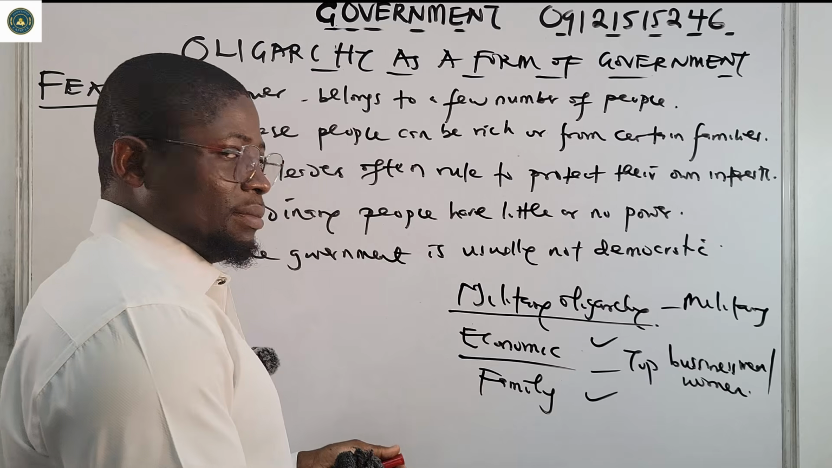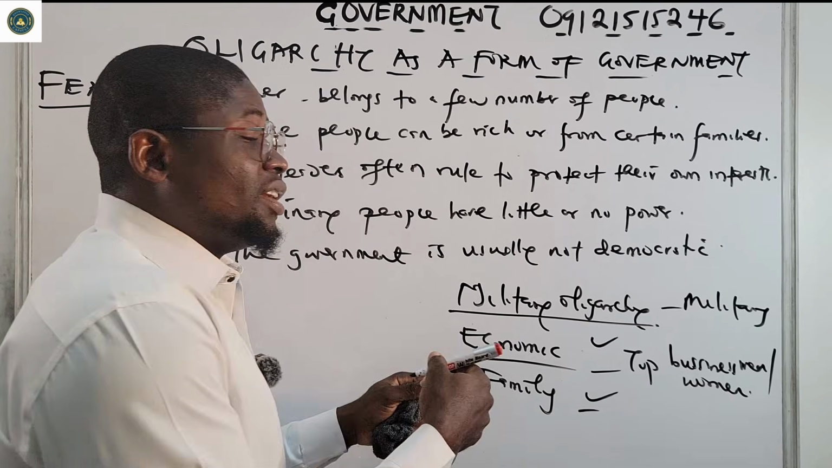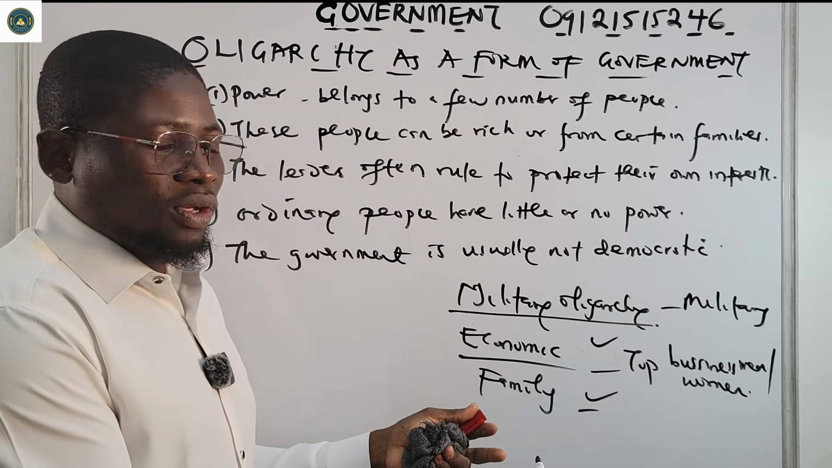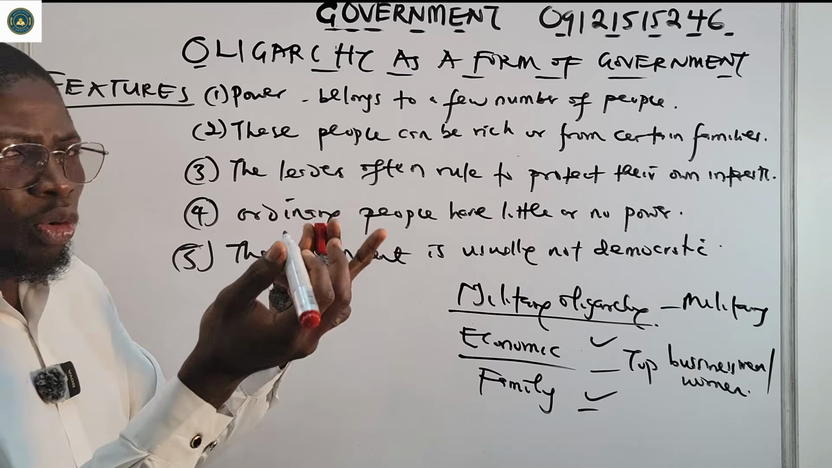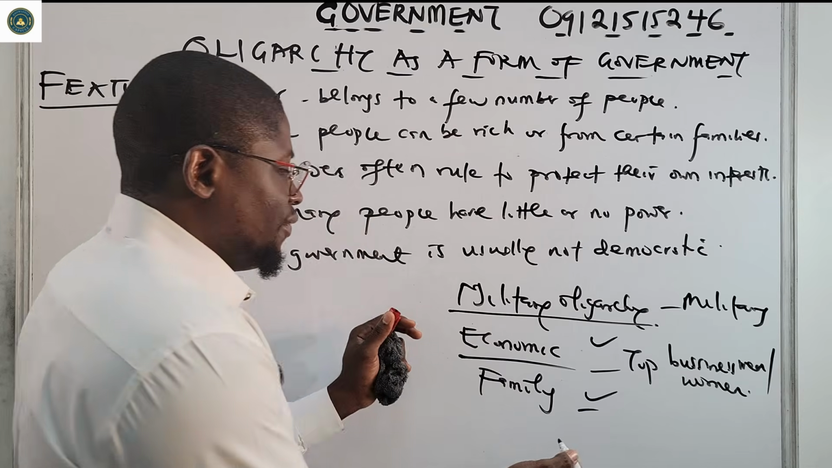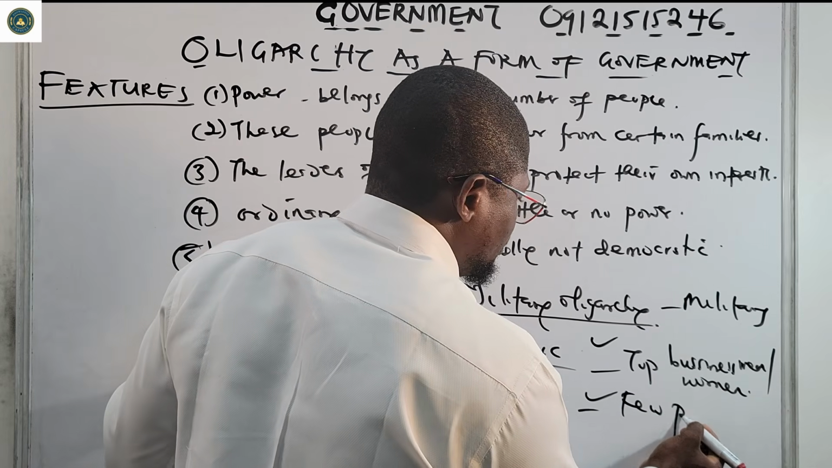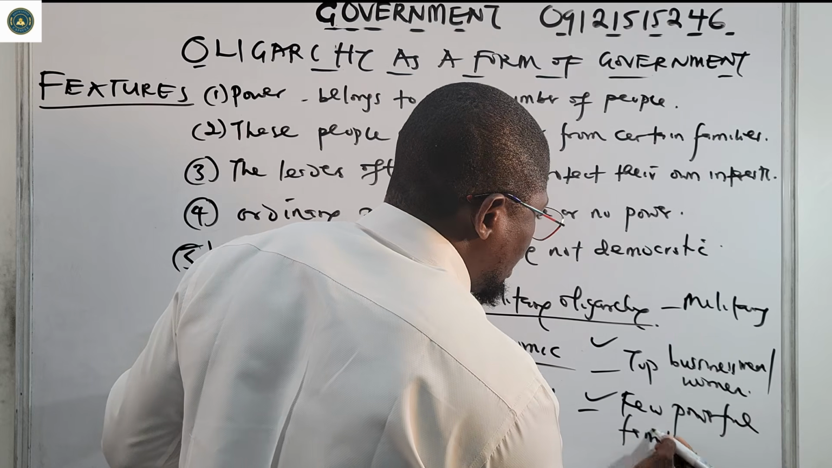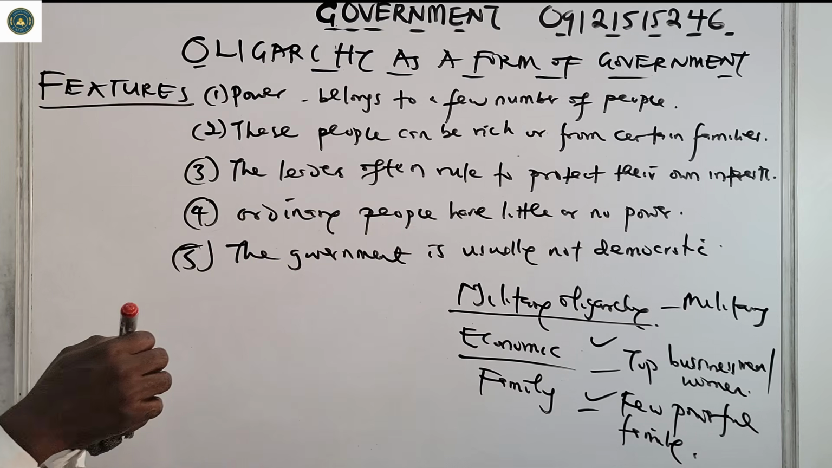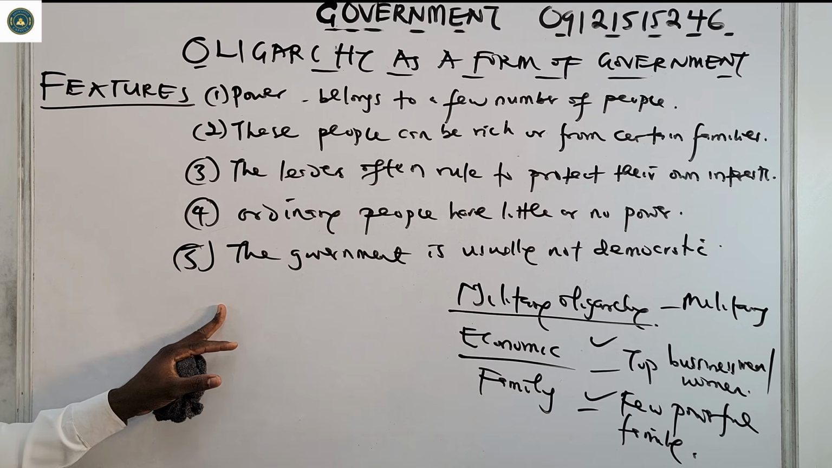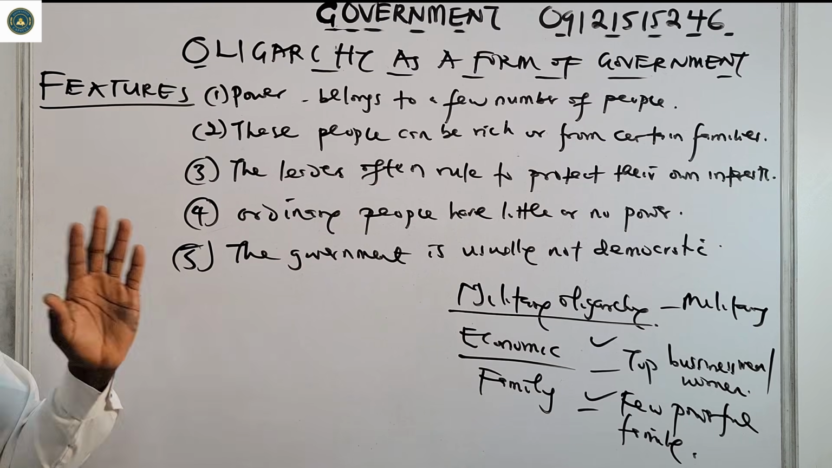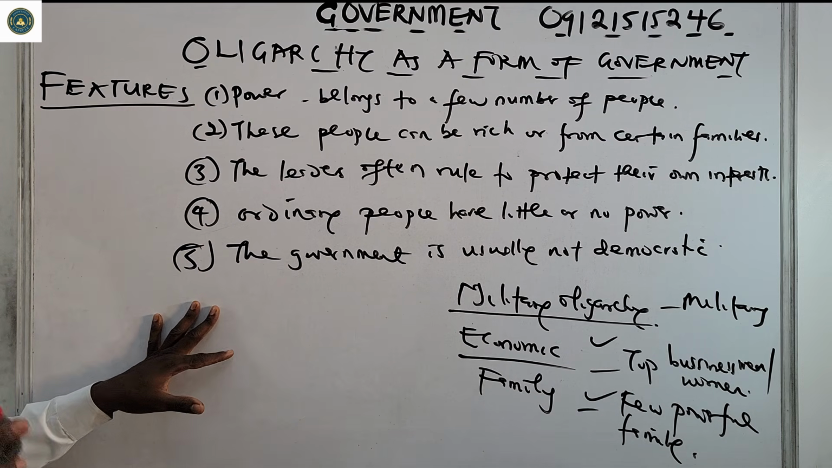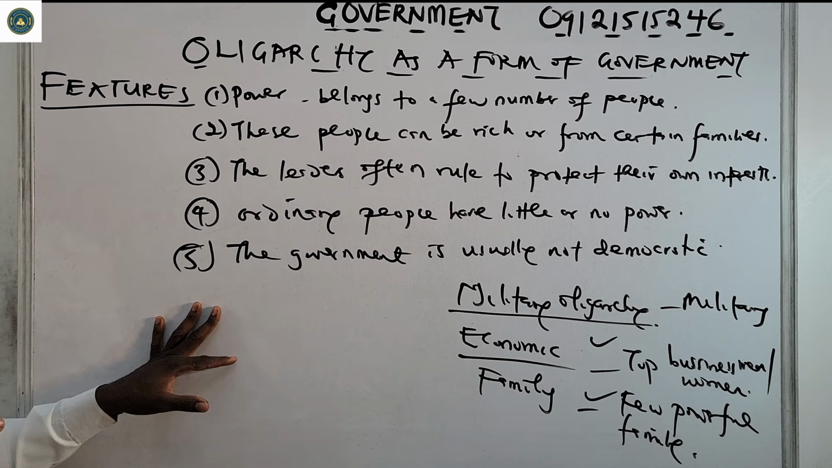Then this one is family, where very rich families or noble families are the ones ruling. When a few powerful families are the ones ruling or commanding, we now have family oligarchy. So we have 3 types: military oligarchy, economic oligarchy, and family oligarchy.